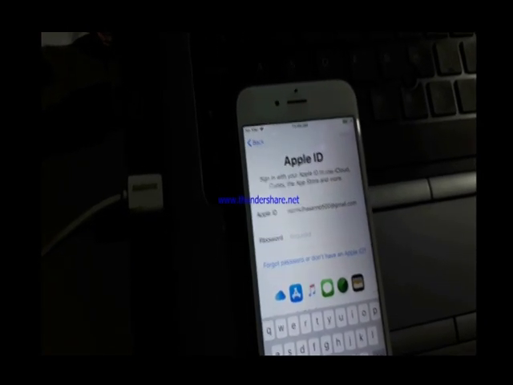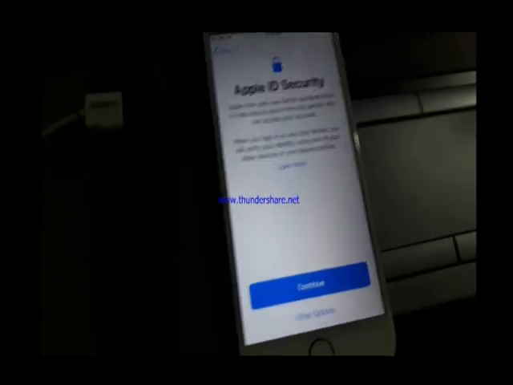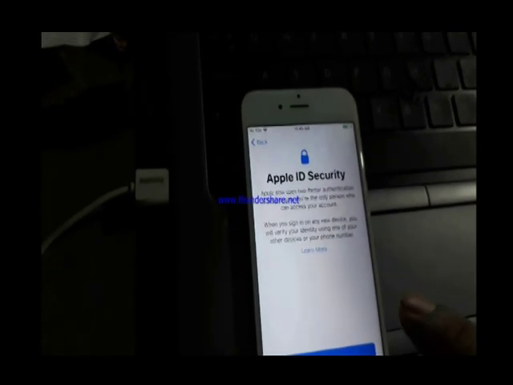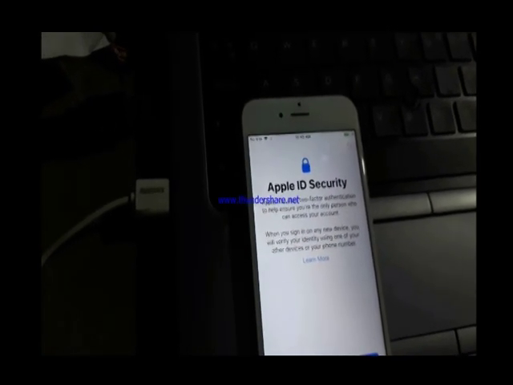Now record the passcode. Firmware security, continue.